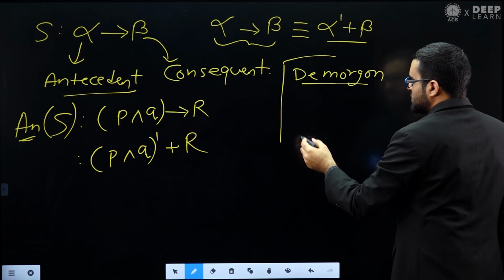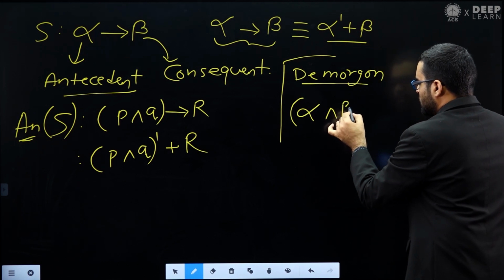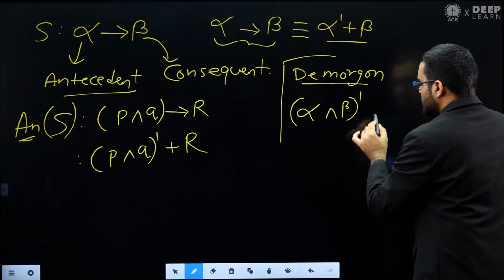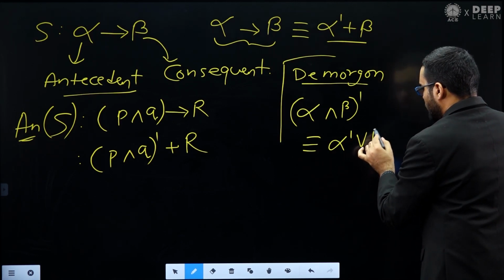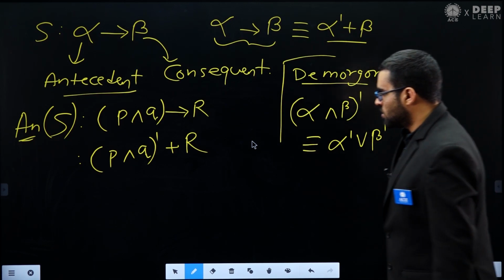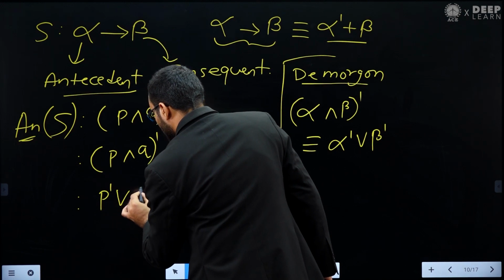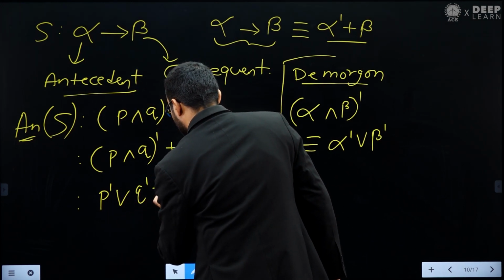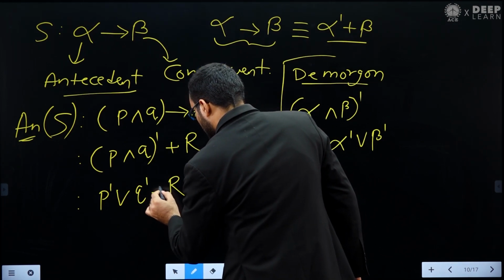De Morgan formula says that if you have (alpha and beta) negation, then that is equivalent to alpha negation or beta negation. This is the De Morgan formula. This we can apply now. So what we will get? We will get P negation or Q negation plus R.